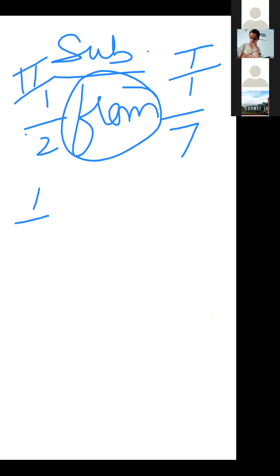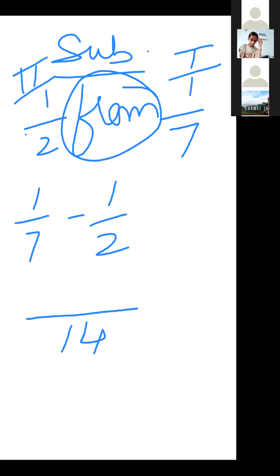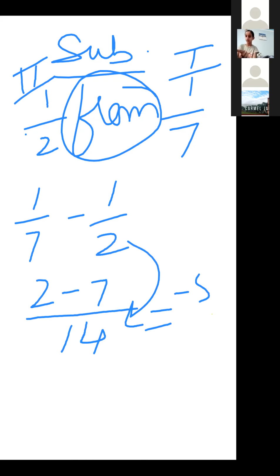So 1 by 7 minus 1 by 2. Now same procedure. LCM of 7 and 2 is 14. And then divide: 7 2s are 14 and 2 is here, 2 1s are 2, minus. What is the answer? Minus 5 upon